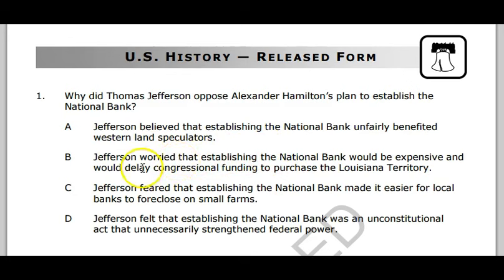Would it be expensive and delay congressional funding to purchase Louisiana Territory? No, that wouldn't happen for a while. That's 1803. And the bank plan is before 1800. Making the national bank make it easier for local banks to foreclose on small farms? No. So the answer is going to be D, but let's take a look at it. Jefferson felt that establishing the national bank was an unconstitutional act that unnecessarily strengthened federal power, and as an anti-federalist, Jefferson would not be in favor of that. So the answer choice here is